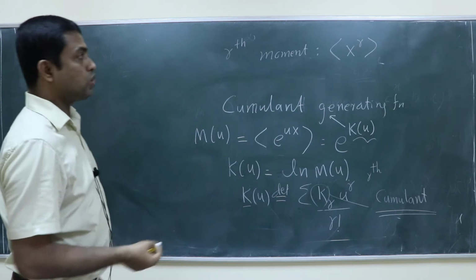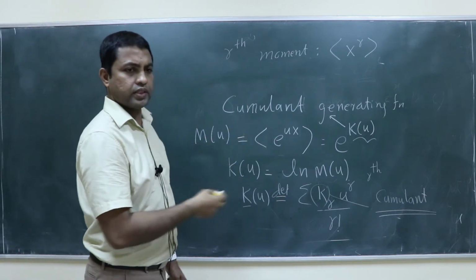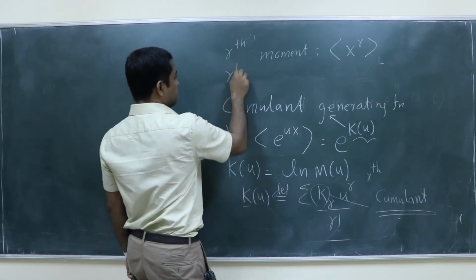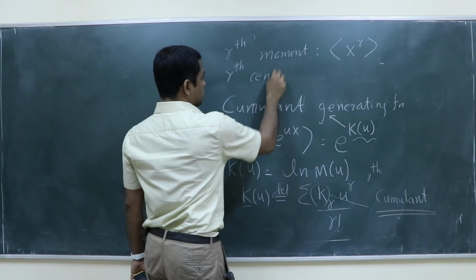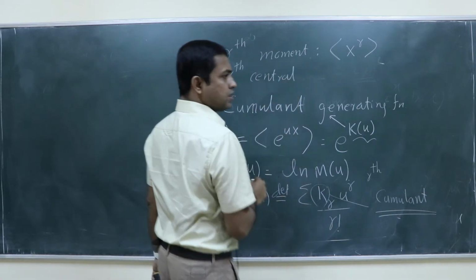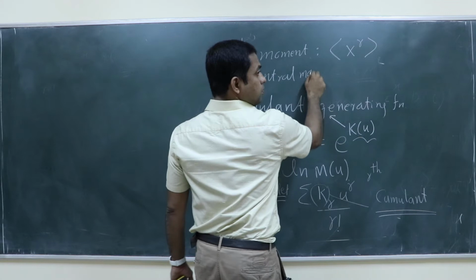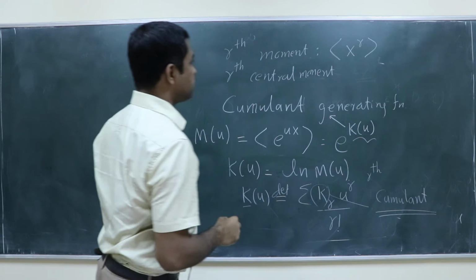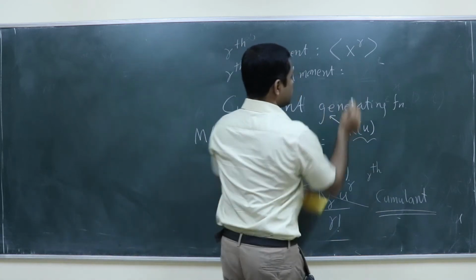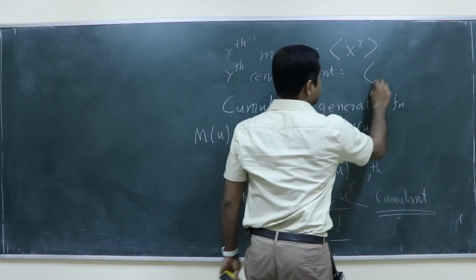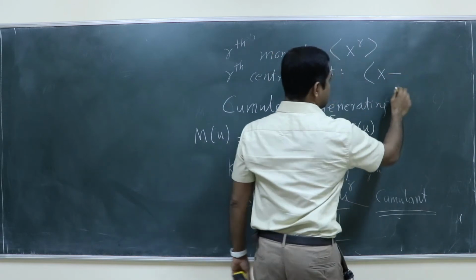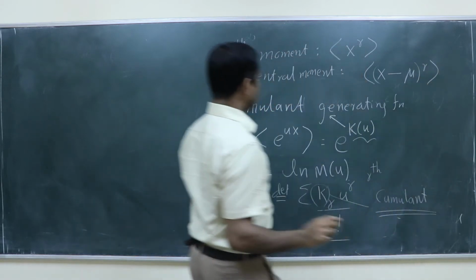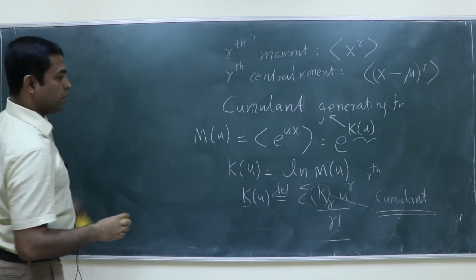These are the different moments of the variable x: average of x, x square, x cube, and so on. So what is the rth central moment? The average of x minus mu, power r. Now what is the rth cumulant?